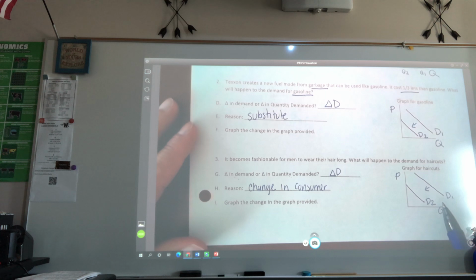Did men get to go cut their hair? No, it was from spring break all the way to June. And what had happened to a lot of men's hair, females' hair? It grew long, right? And that demand decreased because it was forced by the government. I don't know of a time in history except the 70s where people started to wear their hair long, okay? That forced a change, okay?